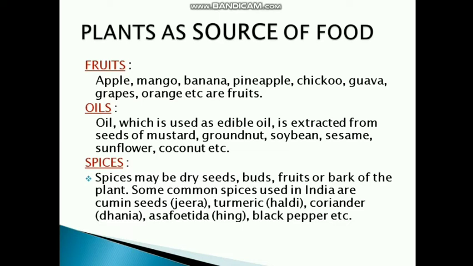But spices do not have any nutritional value, but they add fragrance and taste to our food. Without spices, our food is incomplete. So, spices are obtained from different parts of the plant. They can be obtained as a seed, buds, fruits, or the bark of the plant.